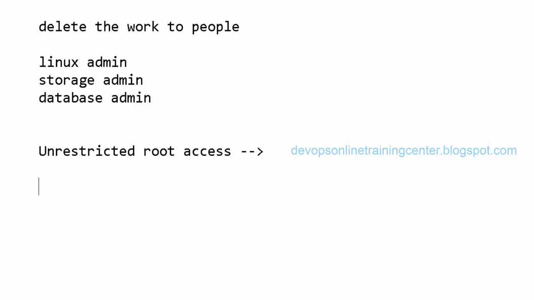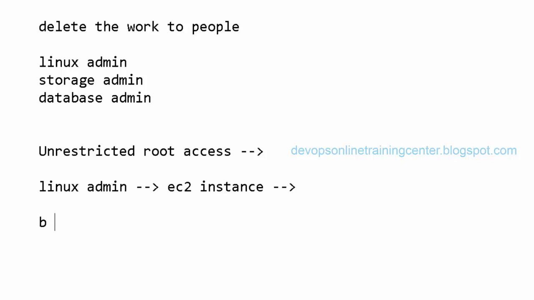members to do that. So let us say, as the architect, I have given permissions to my Linux admin to configure something on my EC2 instances. My idea is, let us say, I want to configure something on the Linux machines, so I have given my permissions to this guy, who is a Linux admin. He is a Linux admin, but he doesn't know anything about storage or the database.